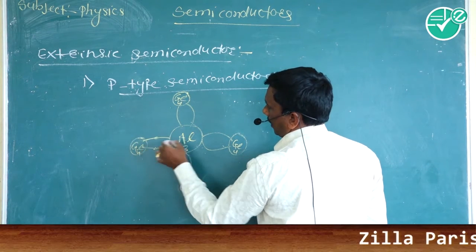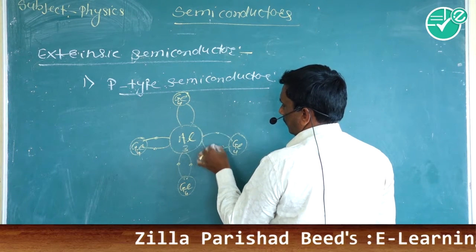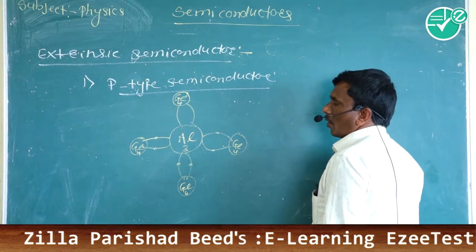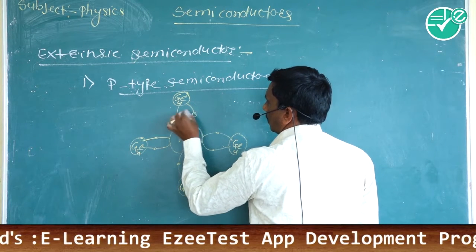Therefore, due to the sharing of germanium and aluminium, there is a formation of 3 strong covalent bonds, and there is a deficiency of 1 electron.